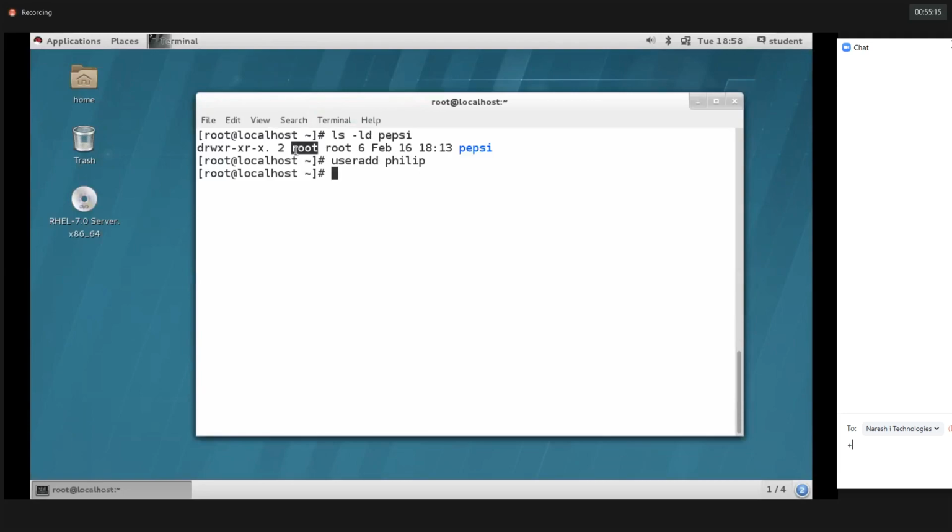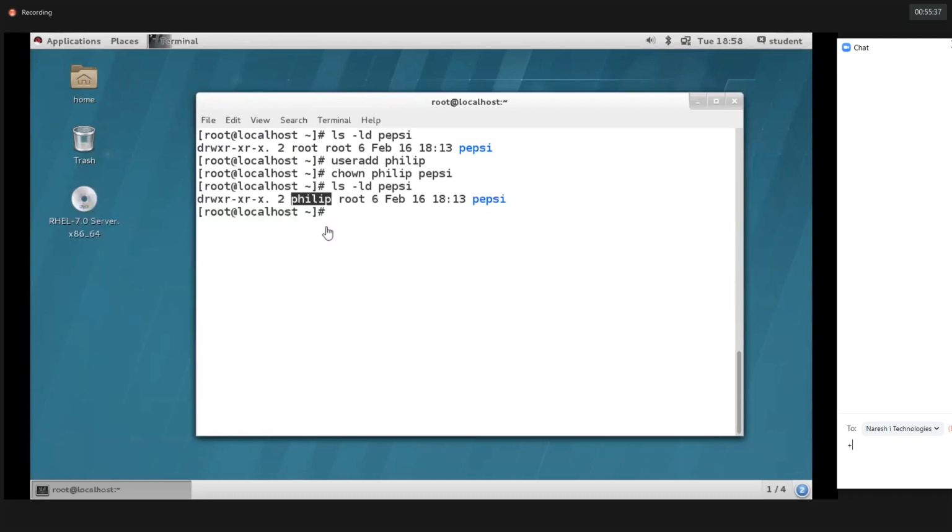Root now. He's the owner of this particular directory. I'm going to change the ownership of this Pepsi directory. How to change? chown, then Philip is the username, and then the directory name is Pepsi. Now let's see. Instead of root, now it became Philip.